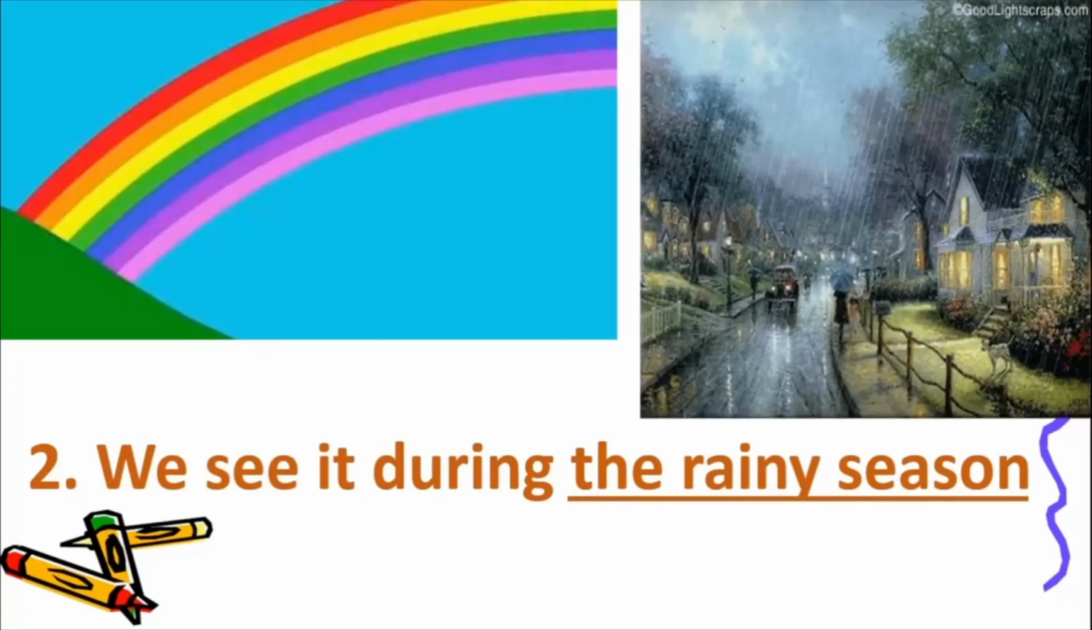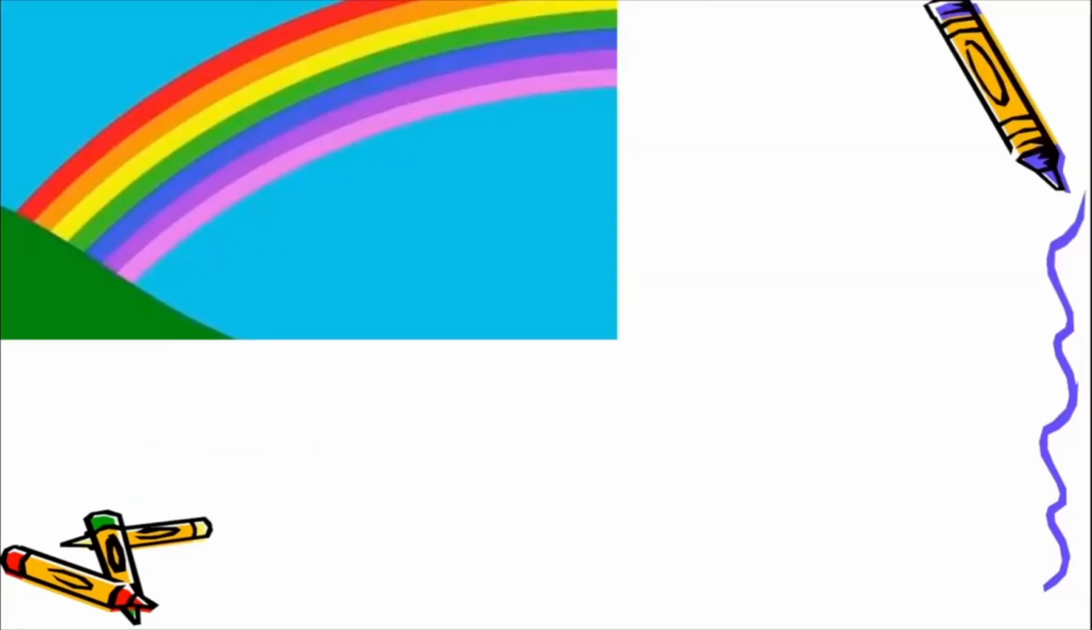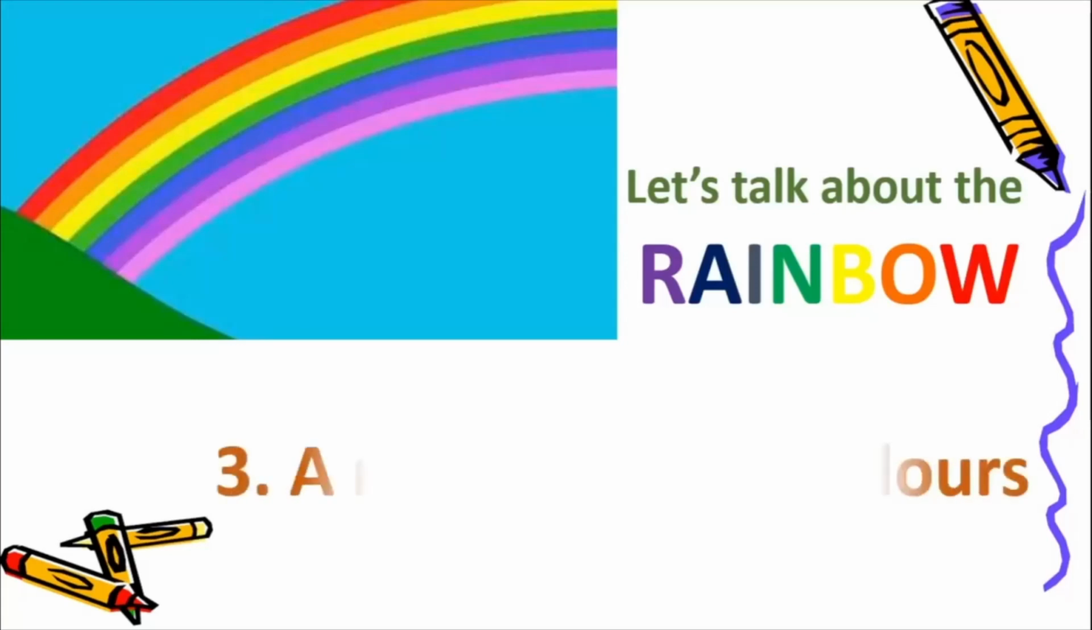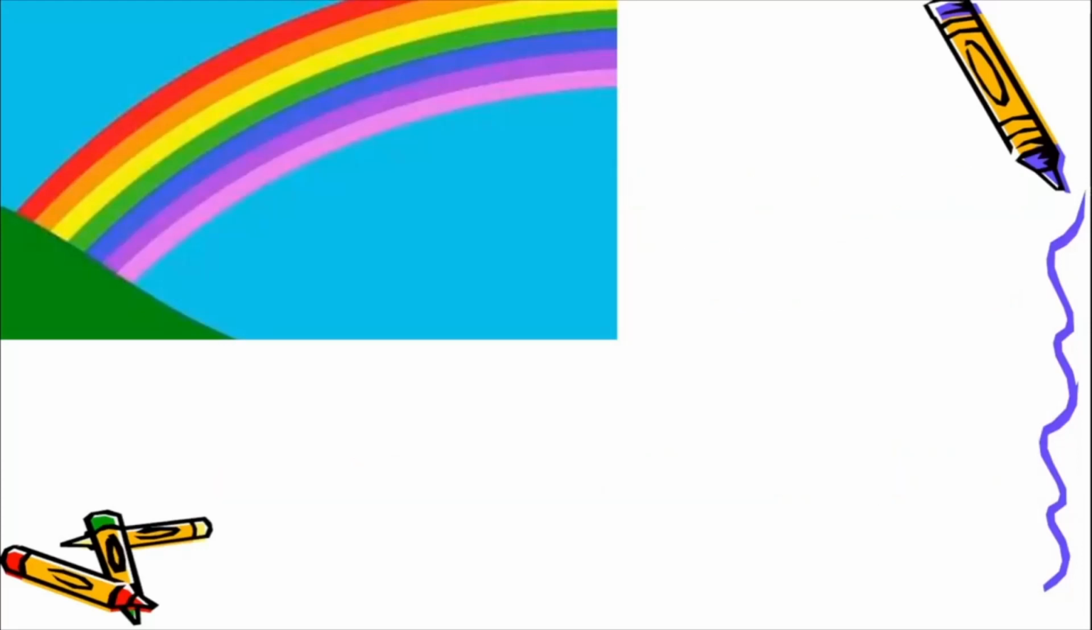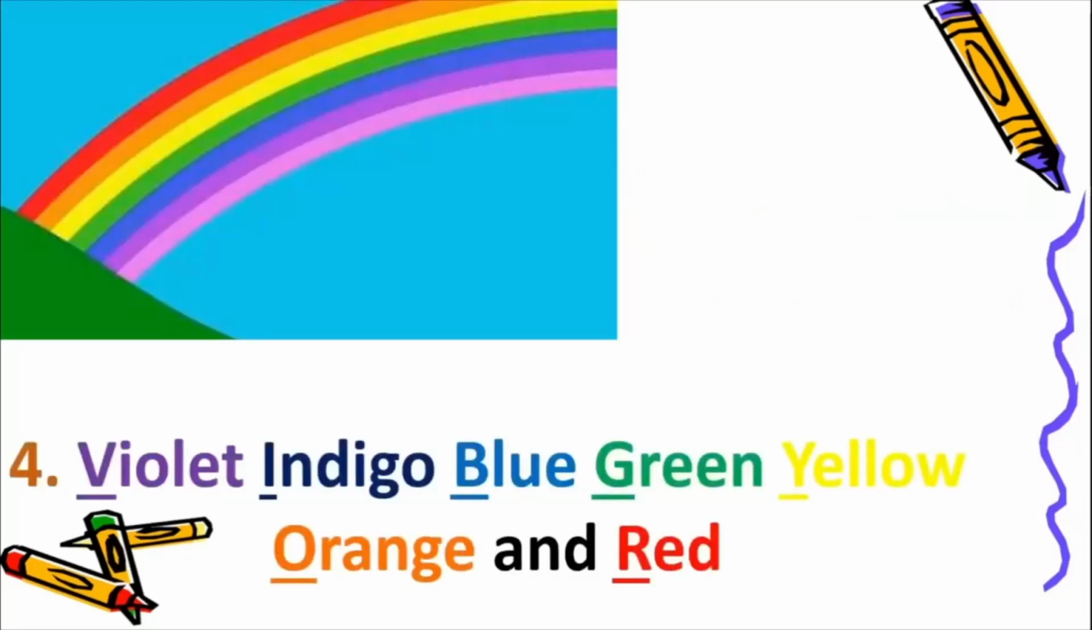So when it is raining, at that time during the rainy season, we get to see the rainbow. One more thing that you can say about the rainbow is that a rainbow has how many colors? It has 7 colors. And which are the 7 colors of the rainbow, children? It is violet, indigo, blue, green, yellow, orange and red.